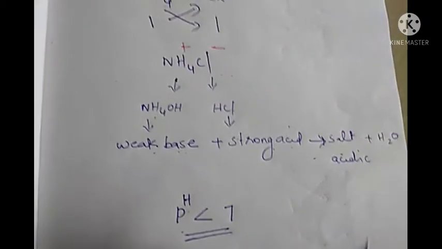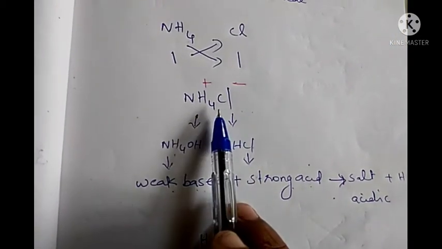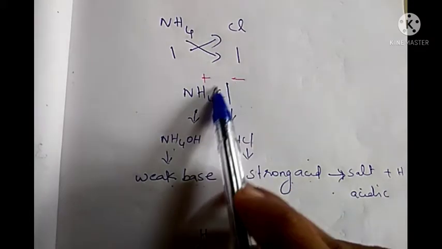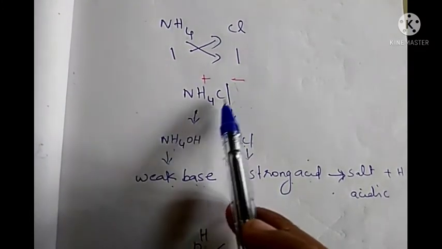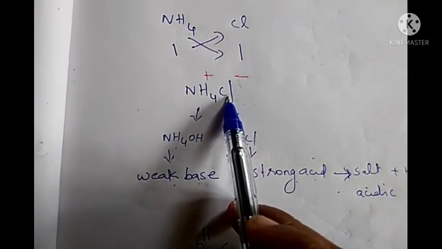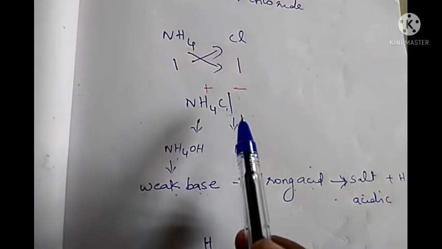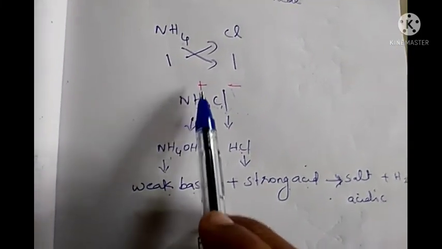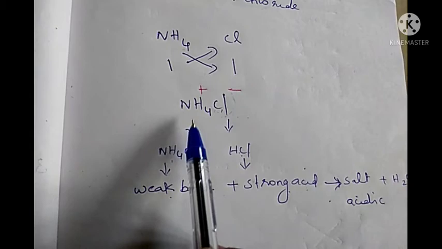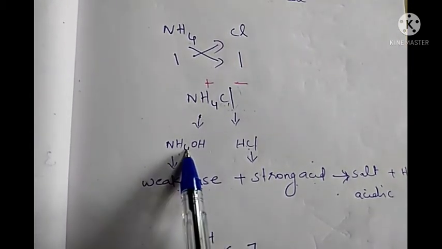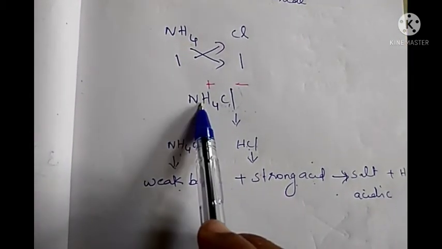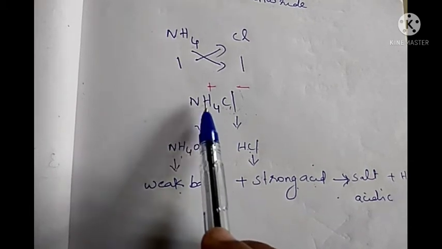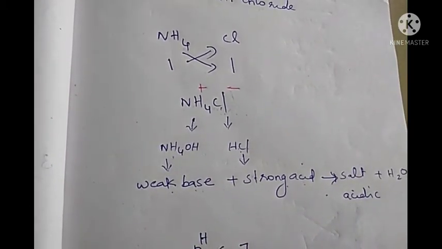Okay. Now in which family does this salt belong? The negative ion is coming from HCl, so it belongs to the chloride family. Or we can tell this belongs to the ammonium family, because the positive part is coming from NH4OH. The cation is NH4 plus, so we can tell that it belongs to the ammonium family. Clear?